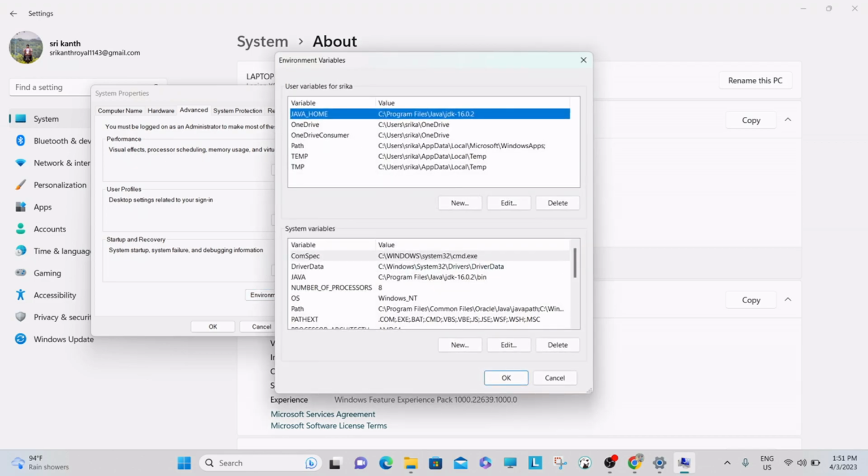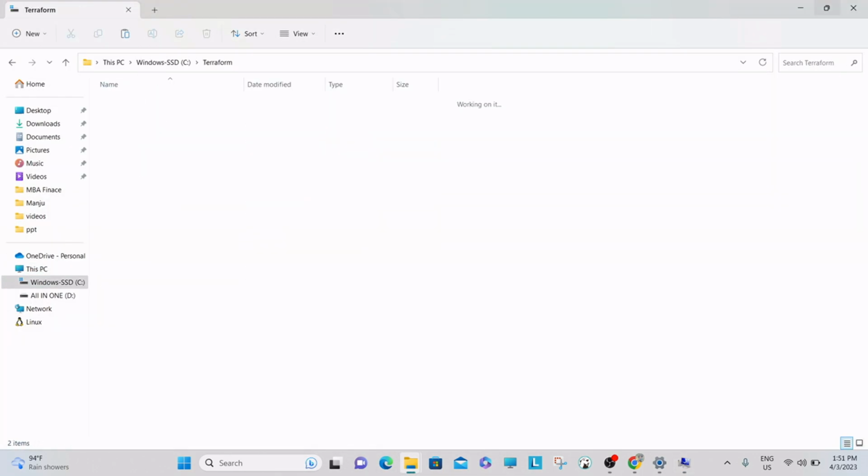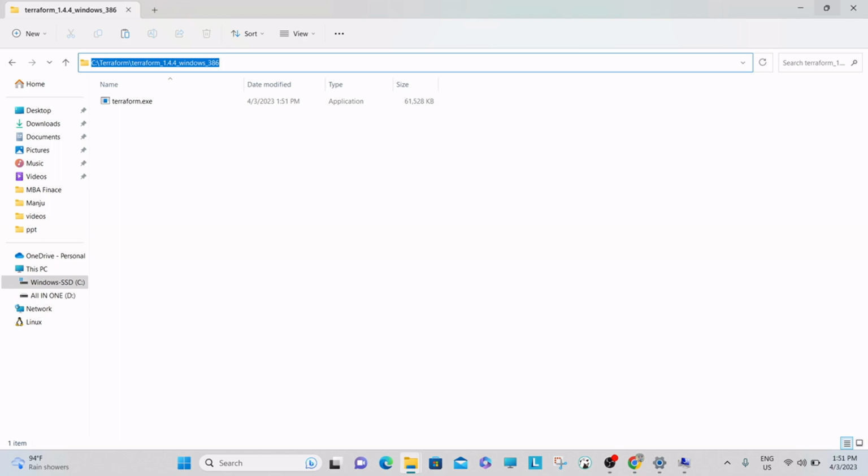Now all you have to do is add the path where you have extracted that terraform.exe file. Okay, let me go back to C drive, Terraform. This is a place where I have extracted this one. Okay, let me copy this path. You can see that terraform.exe.